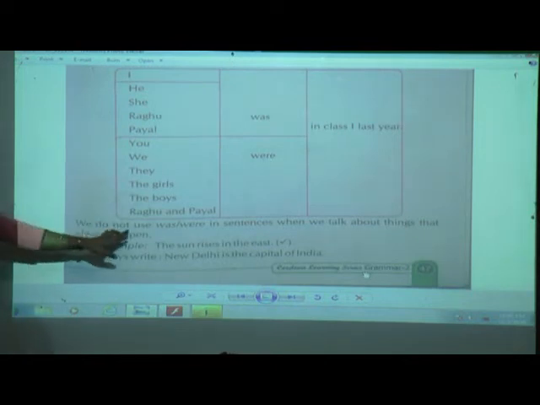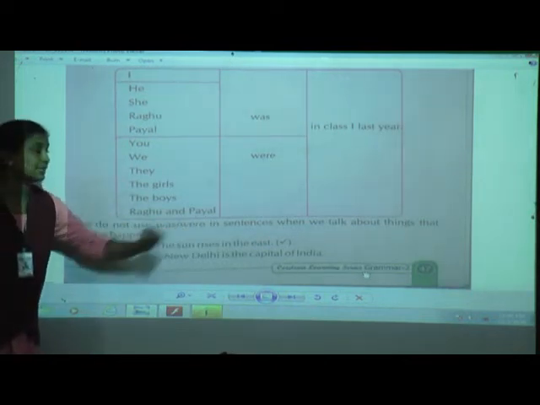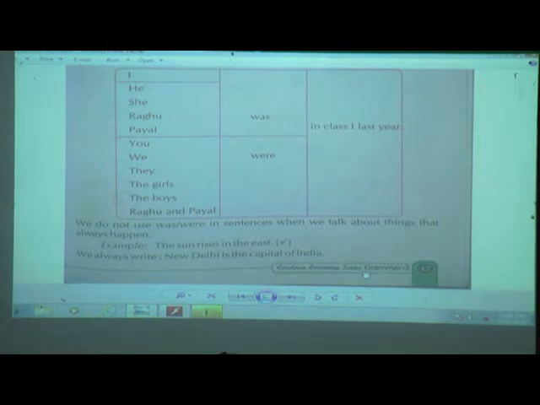we do not use was and were in sentences when we talk about things that always happen. So children, some things that always happen, they are a fact, they will never change. For those things we never use was or were. Okay. Now examples are given here.